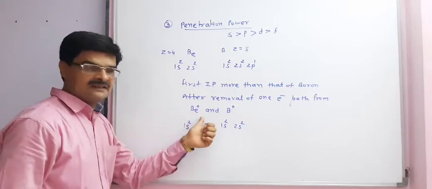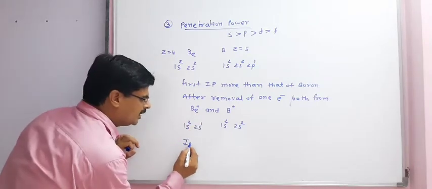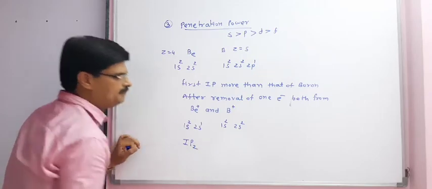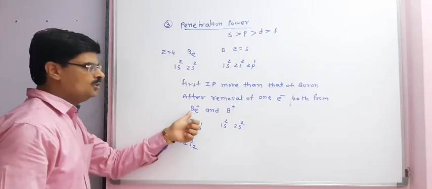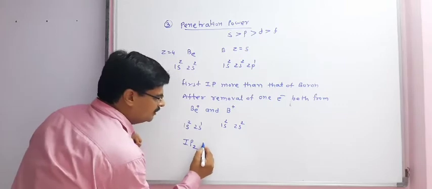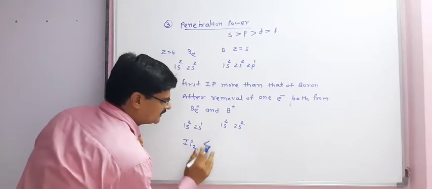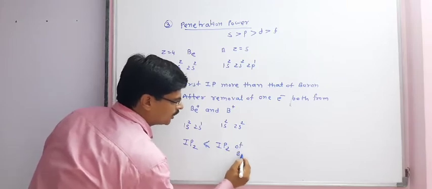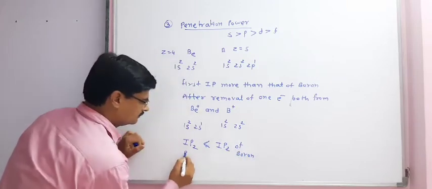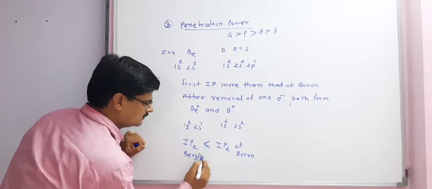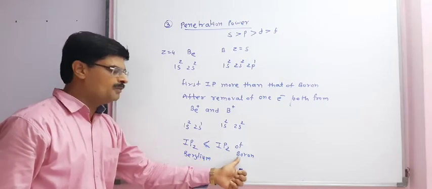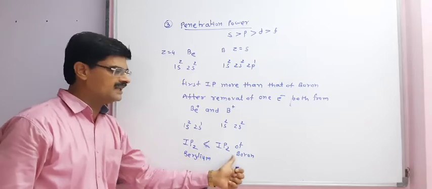It means we can say that the second ionization enthalpy or potential or energy IP2 of beryllium will be less than IP2 of boron.